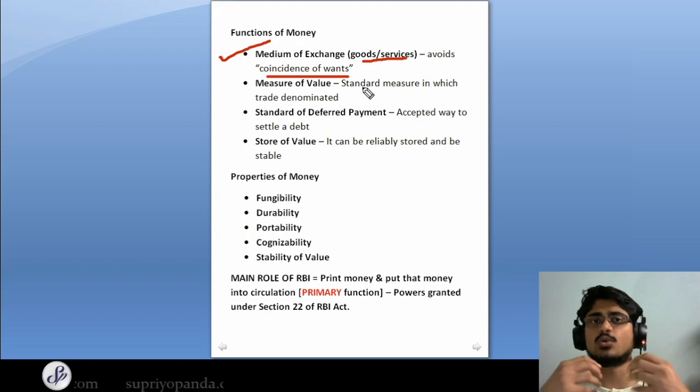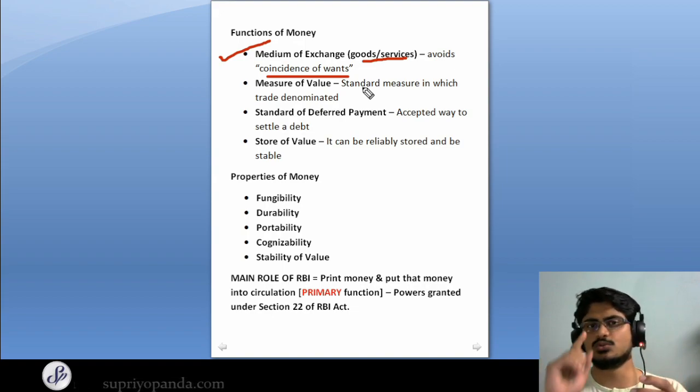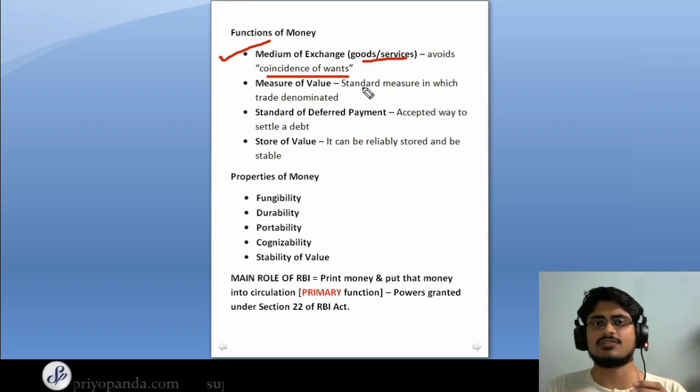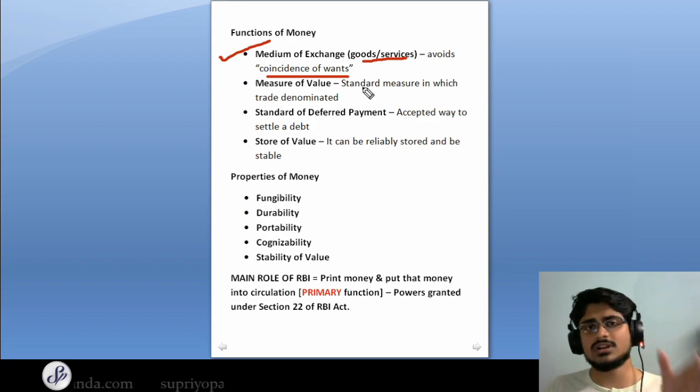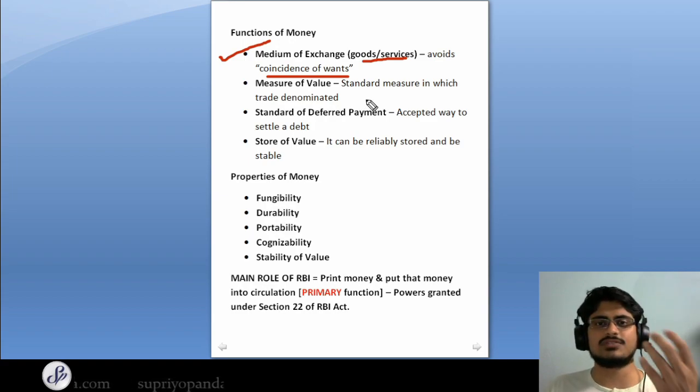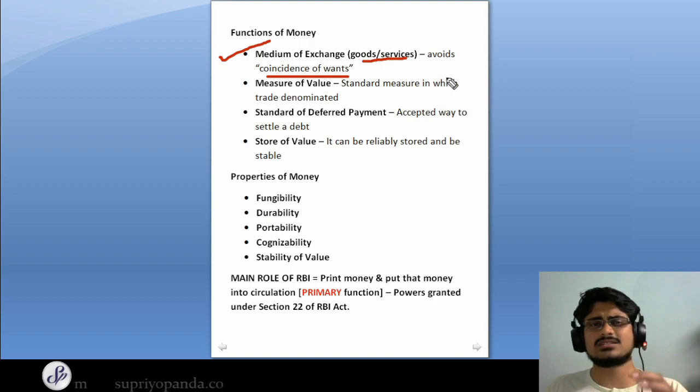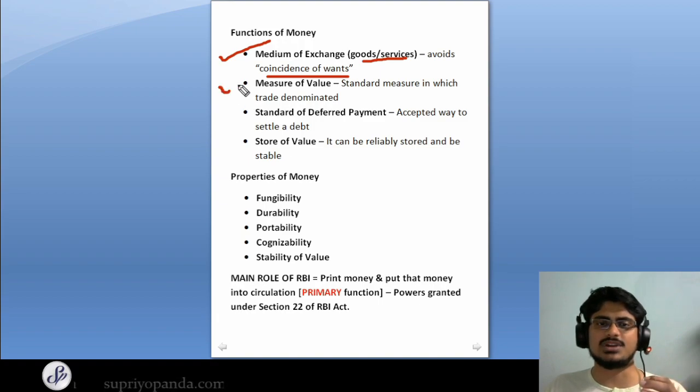So there was a coincidence of wants. So you have to want something, I have to want something, and then only we can go ahead and effect the exchange. However, money actually overcomes this obstacle because it's a medium of exchange of goods and services, and it doesn't have to have a coincidence of wants. So I can want 5 rupees and I don't have to give you something equivalent. I can give you a good or a service in return for it, and I can get the 5 rupee from you. So this is the medium of exchange concept.